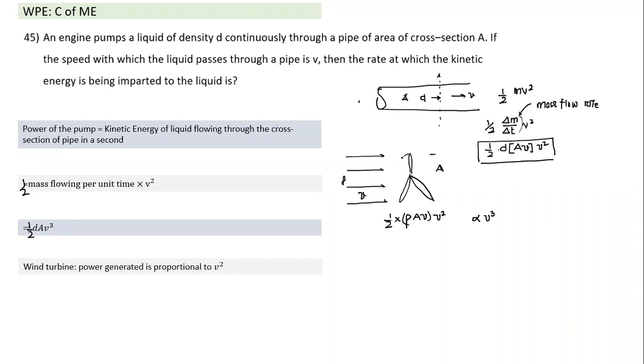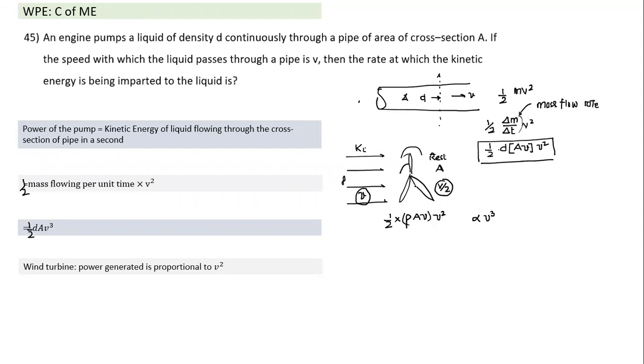If the entire energy is taken and the air comes to rest after passing through this windmill, it means its entire kinetic energy has been taken away by the windmill, which may not happen, but only a major fraction is taken away. If the velocity was v and becomes v/2 here, how much energy has it lost? Whatever initial energy the wind was coming with, it is going out with 1/4 of that energy. It means 3/4 of the energy of the wind passing through the windmill has been used up.